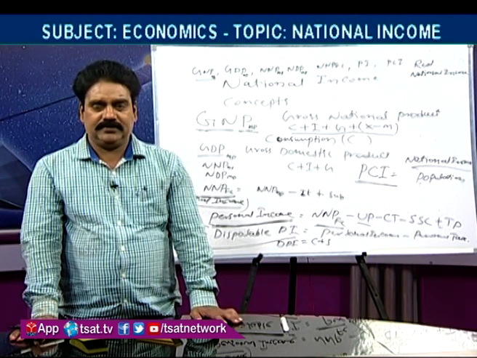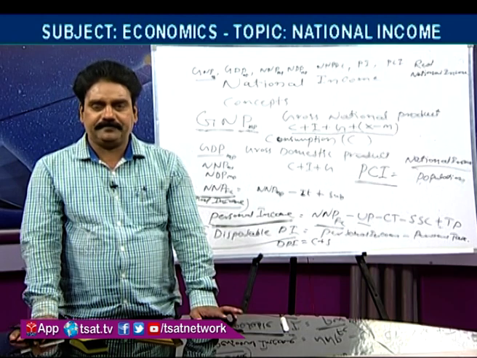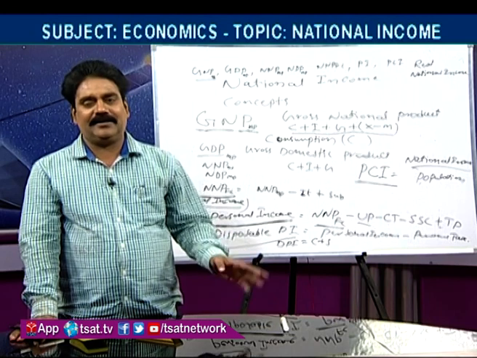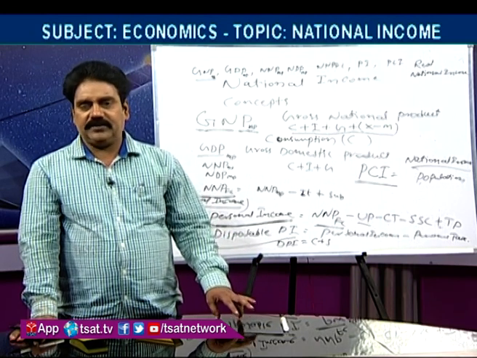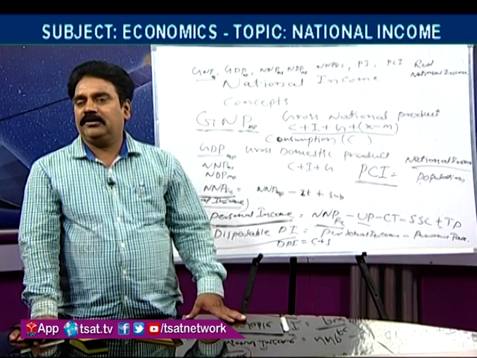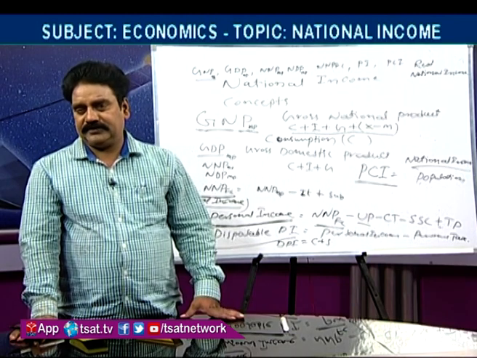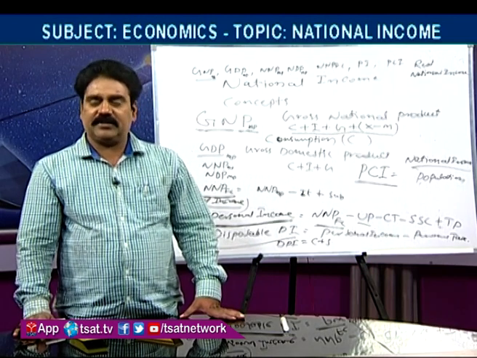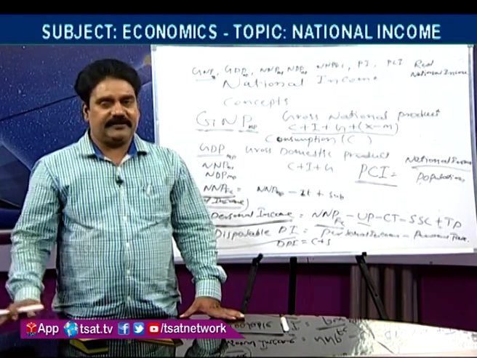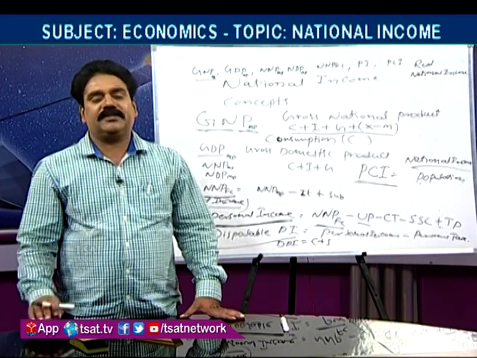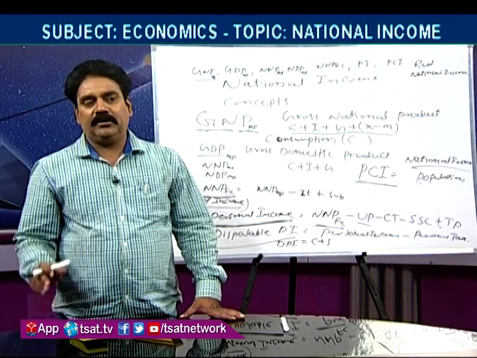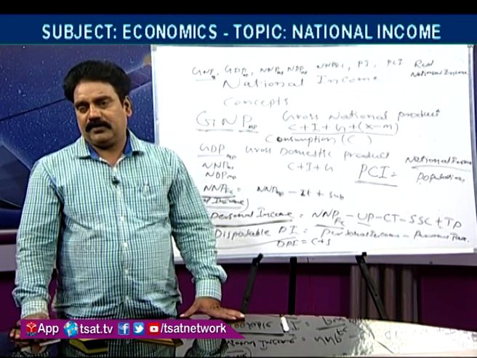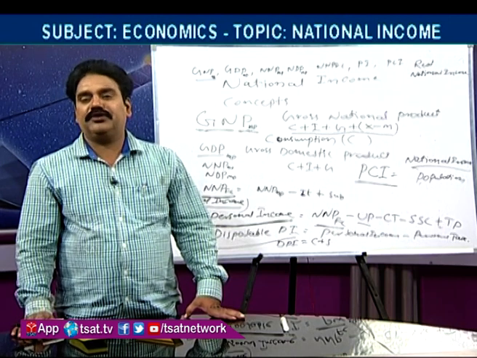Wheat is produced in agriculture, and that product is calculated once in agriculture. After that it is packed in the form of powder, atta, sold in the industrial or service sector, and it becomes a chapati. Three times that product is calculated. Then the actual national income would appear doubled, which should not happen.